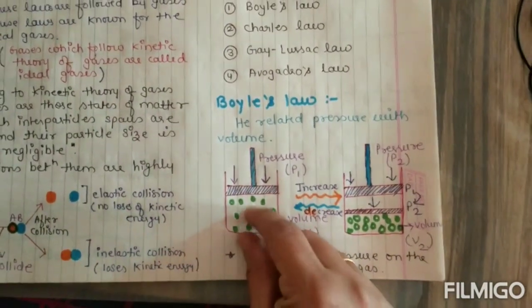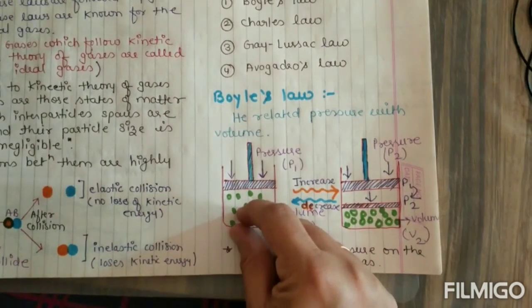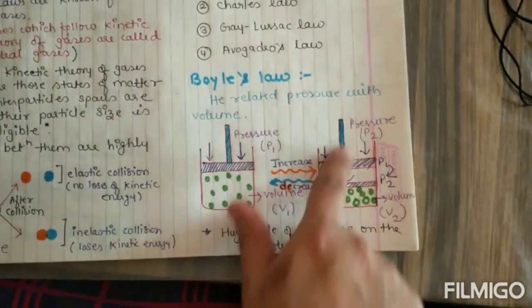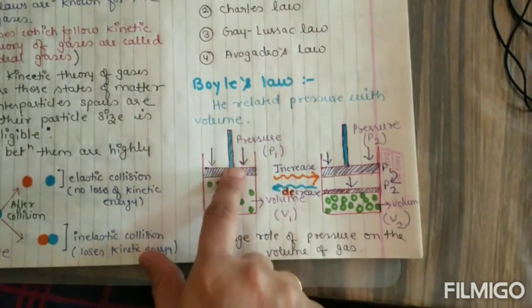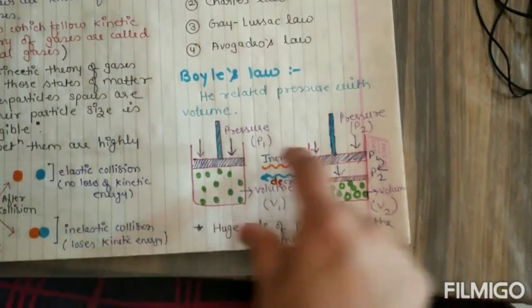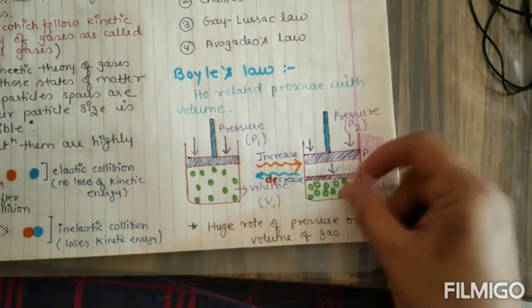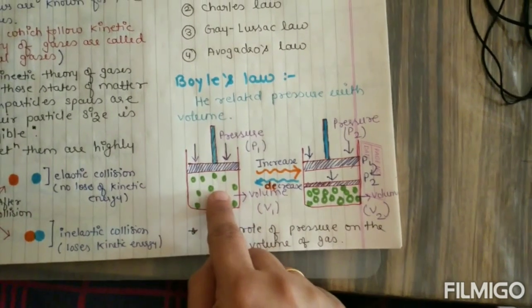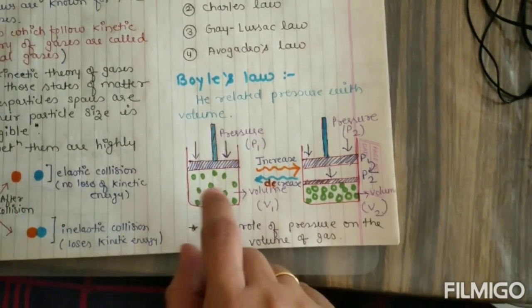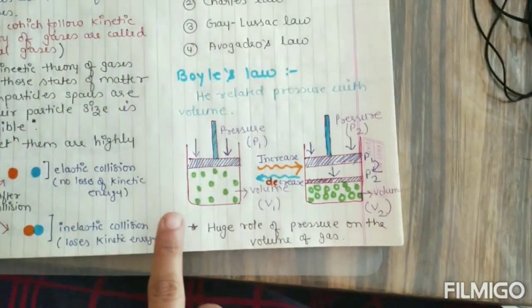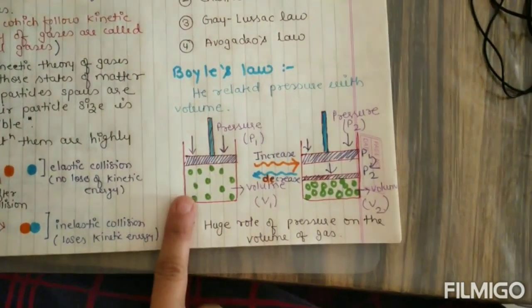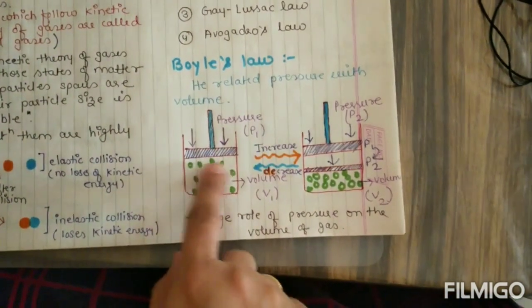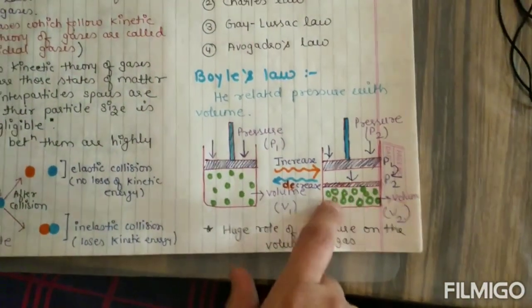That means the interparticle spaces will be less when pressure is more. The particles will get packed together, and there will be no more spaces as in the case of V1. Now there is a huge role of pressure on volume, because by increasing the pressure we are decreasing the volume of gas.